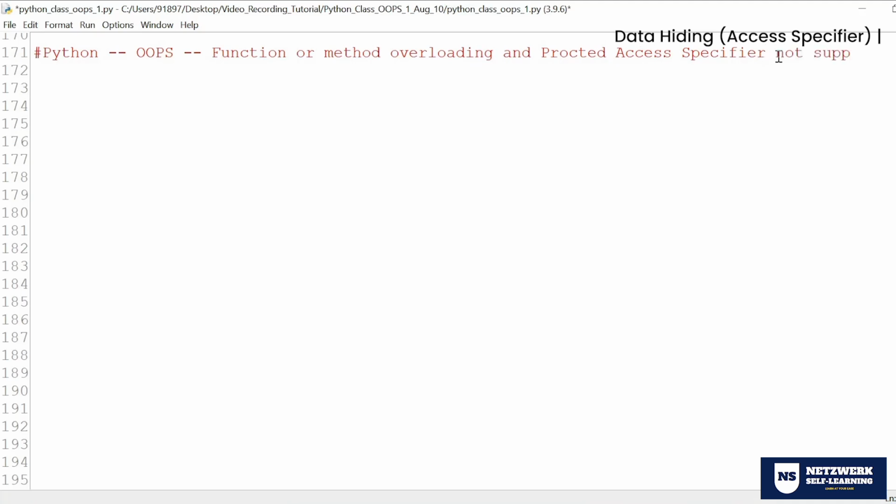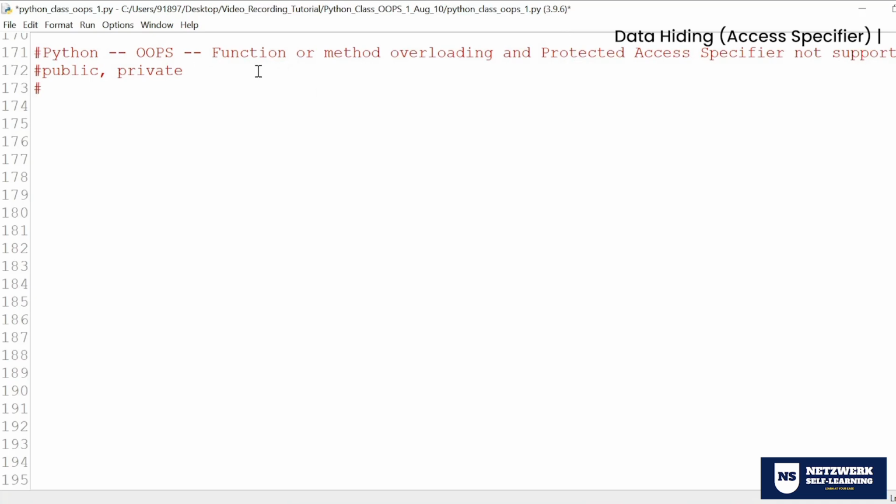Both function and method overloading and the protected access specifier are not supported. What is an access specifier? Generally, there are three kinds of access specifier available: public, private, and protected. These are the basic access specifiers. But in Python, protected is not supported. We only have two things: public and private.